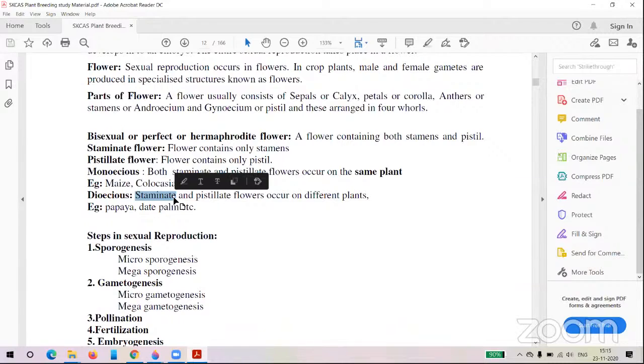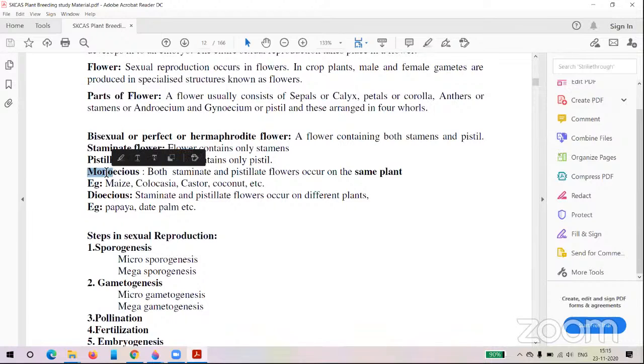The male and female present in different plants is called dioecious. Di means two. That means the male and female are present in two different plants, so that's why the term dioecious was given. And monoecious, mono means one, so in one plant both male and female flowers are present.